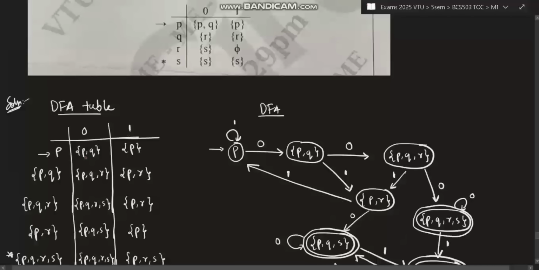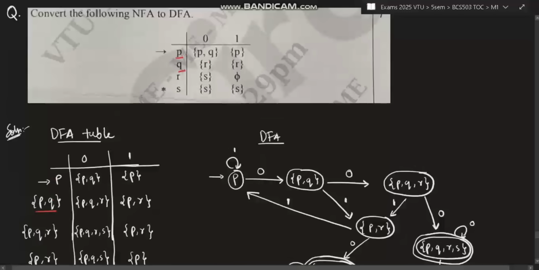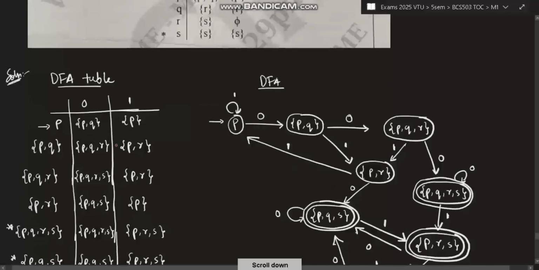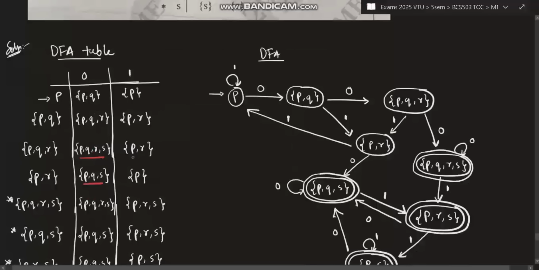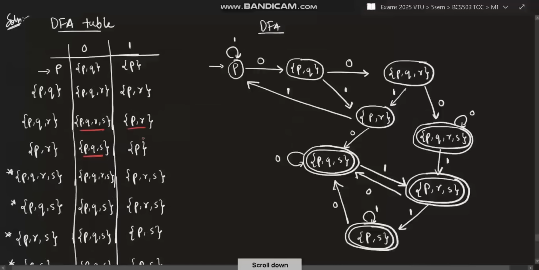Then again, the same procedure you will follow. There's a new thing here, P and Q. So P and Q, take it here. Check P and Q on 0 where it goes. How can you check? P and Q both on 0 where it goes? P, Q and R. So I'll be writing P, Q, R. P and Q on 1 where it goes? To P and R. So I'll be writing P and R. And again I will be checking if there is any new. There is a new, there is a new. Two news are there. So I'll be writing those two news and then I will be taking on 0 where it goes, taking on 1 where it goes, and again checking there is another new here. This is fine, this is not new.